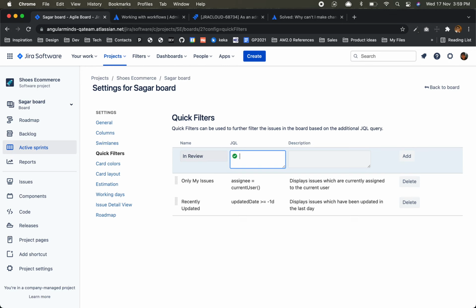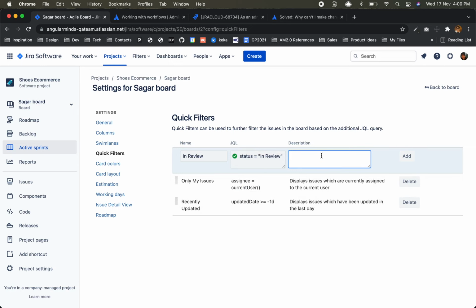So they have this JQL language where you can write this condition statement. Status is equal to what it is. In review we have this, right? In review, so it is correct. Simple conditions you can add, and you can check.